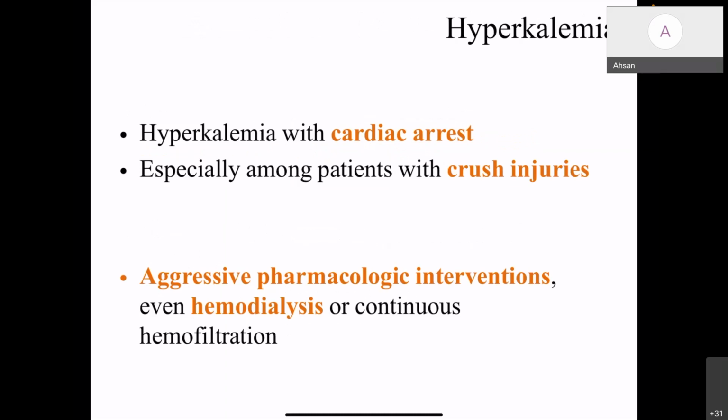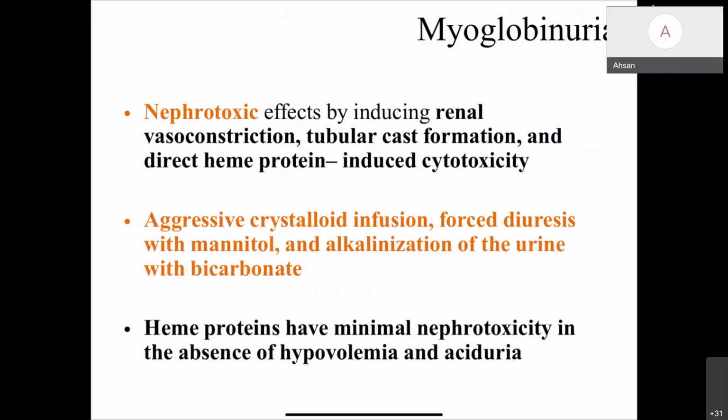Aggressive pharmacological interventions, even hemodialysis or continuous hemofiltration can be used. Myoglobinuria: its nephrotoxic effect is induced by renal vasoconstriction, tubular cast formation, and direct heme protein induced cytotoxicity. Aggressive crystalloid infusion, forced diuresis with mannitol, and alkalinization of the urine with bicarbonate are the options. Heme proteins have minimal nephrotoxicity in the absence of hypovolemia and aciduria.